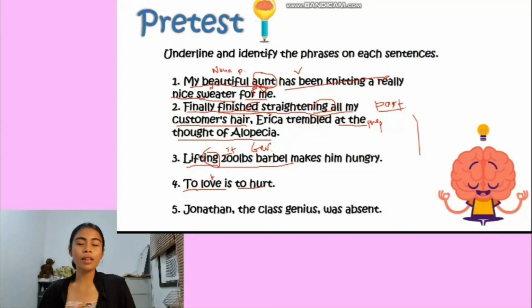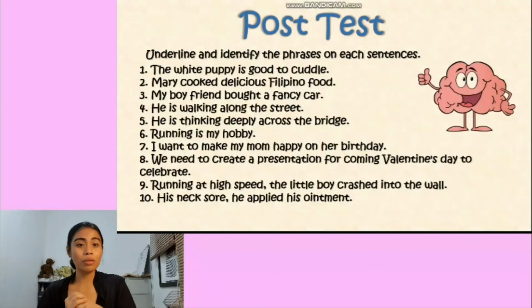And finally: "Jonathan, the class genius, was absent." Underline "the class genius." What is the type of phrase? Right, an appositive. Why? Because it follows the word that it explains, describes, or identifies, the noun Jonathan. Yay! So for your post-test, I'm going to give you the link. It's on a Google form. So good luck!